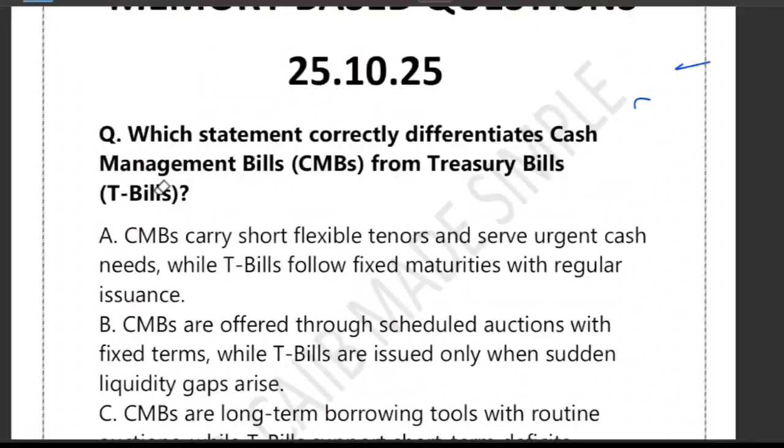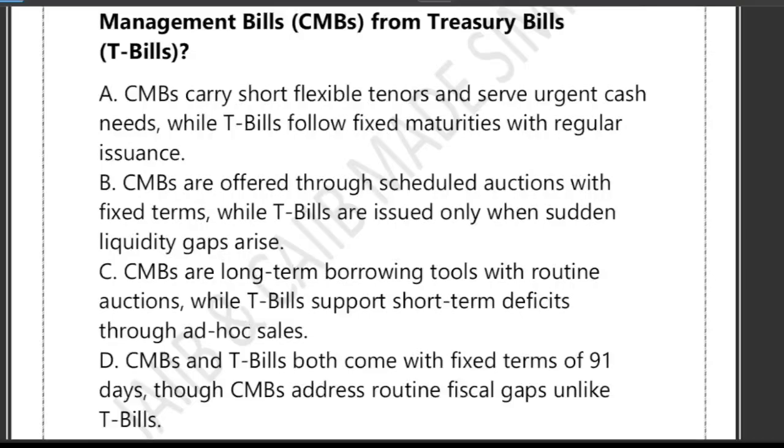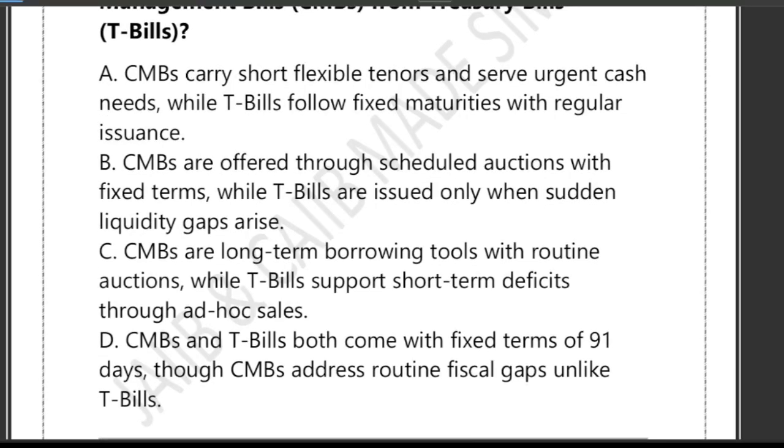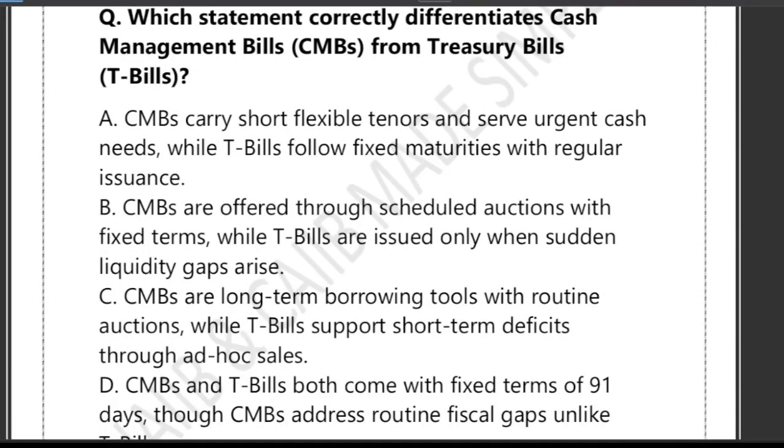The first question, so they have given you the options. The first one: CMB carries short flexible tenor and serves urgent cash need, while T-bill follows fixed maturity with regular issuance. B says CMB are offered through a scheduled auction with fixed term, while T-bill are issued only when a sudden liquidity gap arises. C says that CMB are a long-term borrowing tool with routine auction, while T-bill supports short-term deficit through ad hoc sales. Option D says CMB and T-bill both come with a fixed term of 91 days, though CMB address routine fiscal gap unlike T-bill. So you have to tell me which option correctly differentiates between these two.